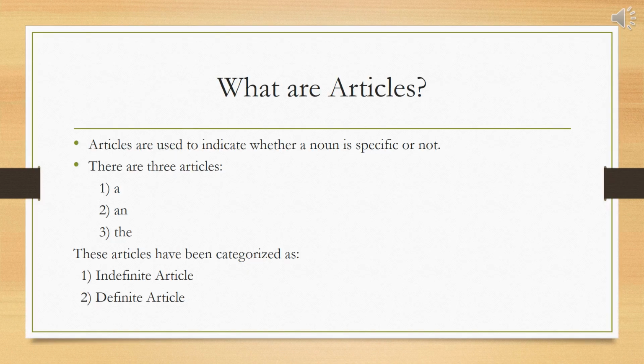What are articles? Articles are used to indicate whether a noun is specific or not. There are 3 articles: a, an, the. These articles have been categorized as indefinite articles and definite articles.